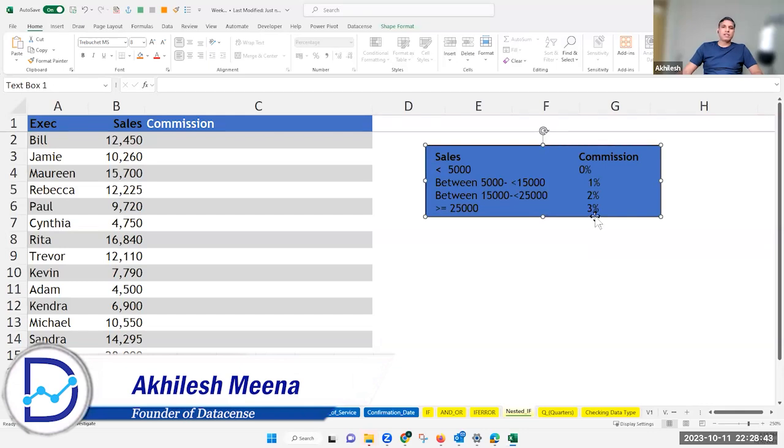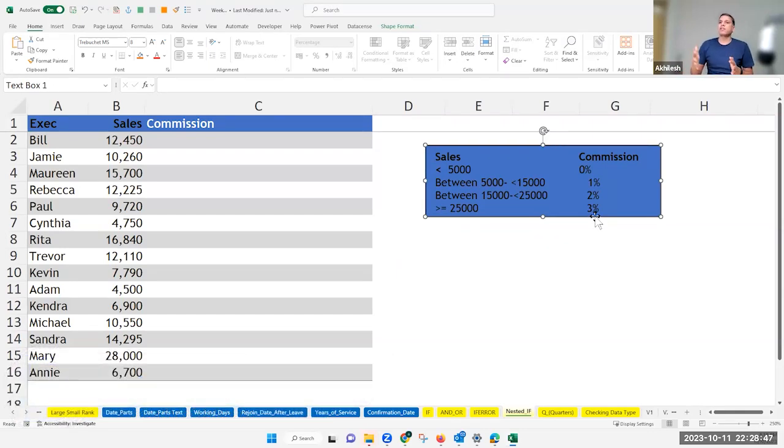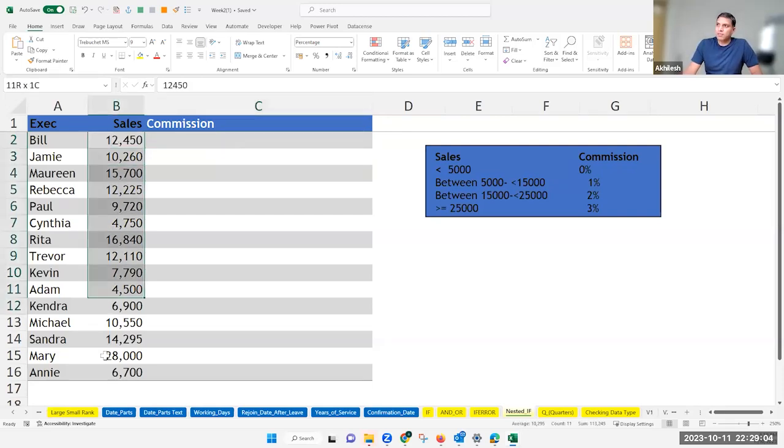It is a similar situation like your tax slab, where you are not charged up to 5 lakh or 7 lakhs, no tax rate. After that, maybe 5% or 10%. After that, 15%, 20%, 30%. It goes like that. A similar structure is here also. Now, how do you write it? So everything depends on this number, sales.